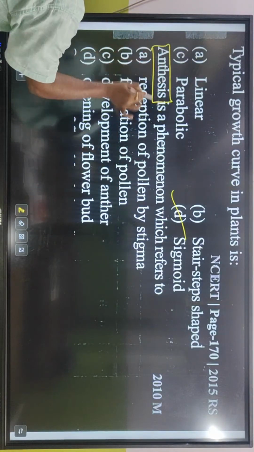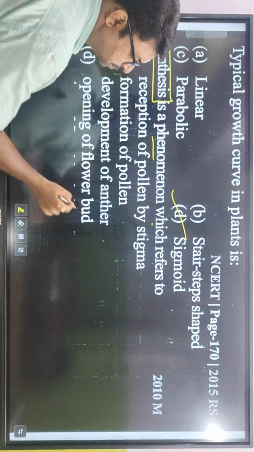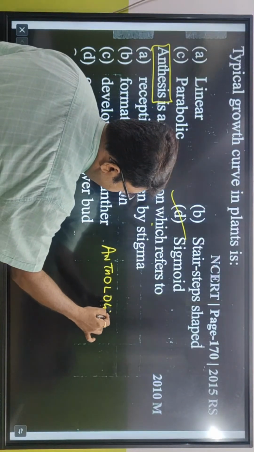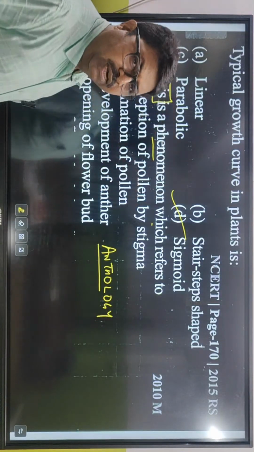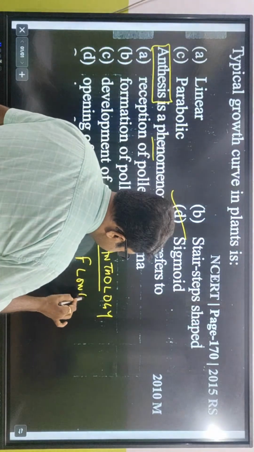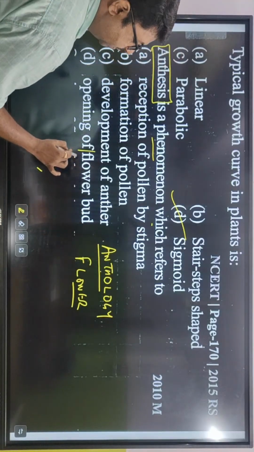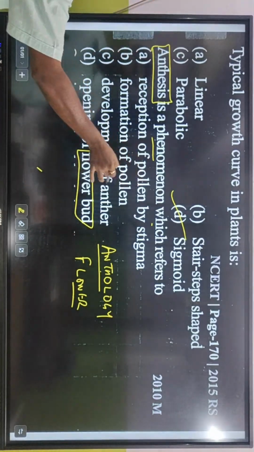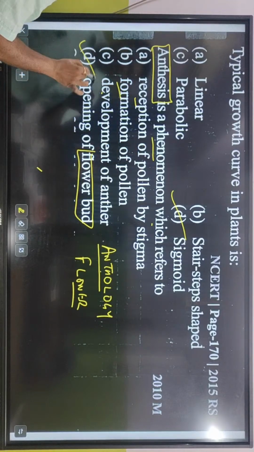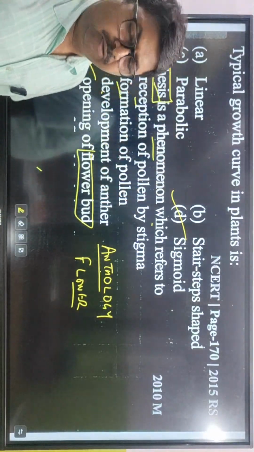Anthesis is a phenomenon which refers to what? What is anthology? You have already done it in the other classes. Study of flowers is called anthology. So antho means somehow related to flowers. Formation of pollen, development of anther, opening of flower is called anthesis. Opening of flower is called anthesis.